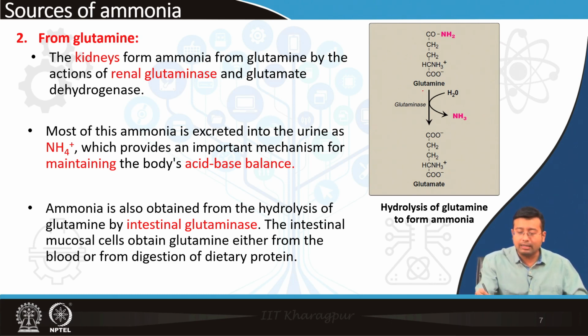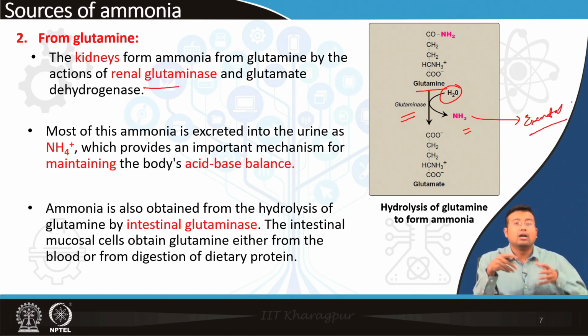Glutamine is acted upon by the enzyme glutaminase. The glutaminase enzyme breaks down glutamine. It is a hydrolytic cleavage, that is, a water molecule is needed and ammonia comes out. It mainly occurs in the kidney, where ammonia is directly excreted.